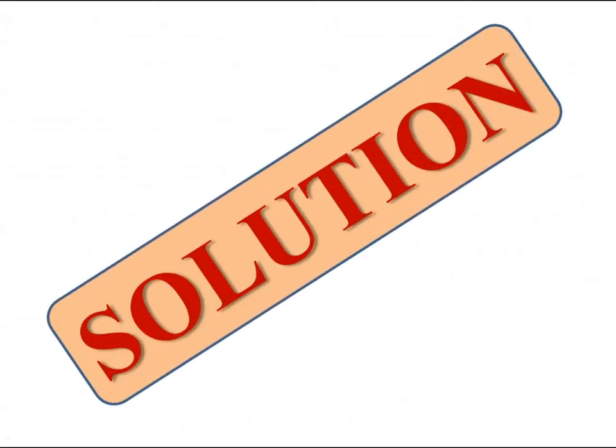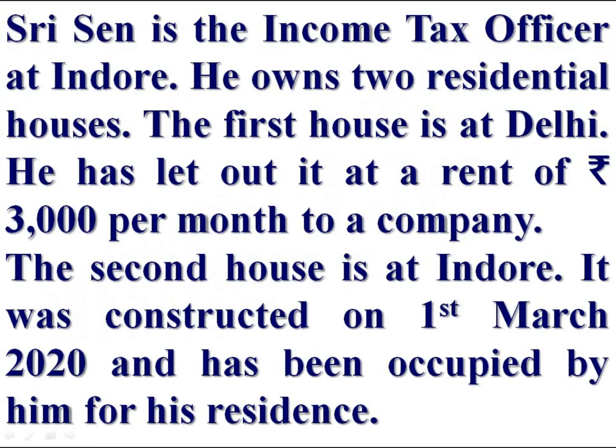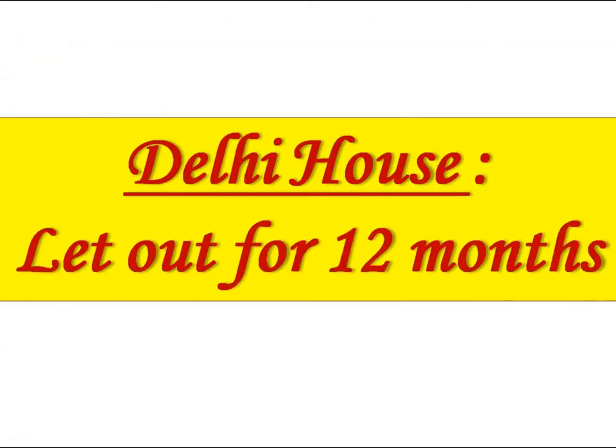Computation of income from house property. Sri Sen is the income tax officer. He owns two residential houses. The first house is at Delhi. He has let it out at a rent of Rs 3,000 per month to a company. It is a let out house. First house, Delhi house, let out for 12 months at Rs 3,000 per month. We are computing income from house property of Delhi house.